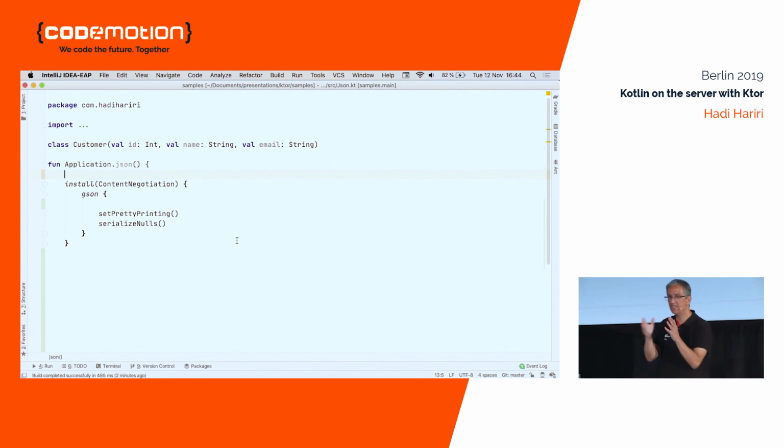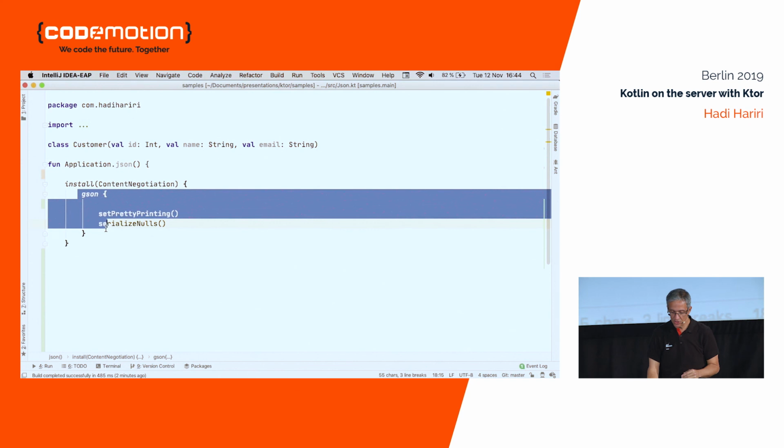it will see the Accept headers come in. It will see the types that can be sent back, and if it can, it will serialize in that format. If it can't, it will say content type not supported, which is an HTTP status code. So this is not only about serialization, but also about content negotiation.